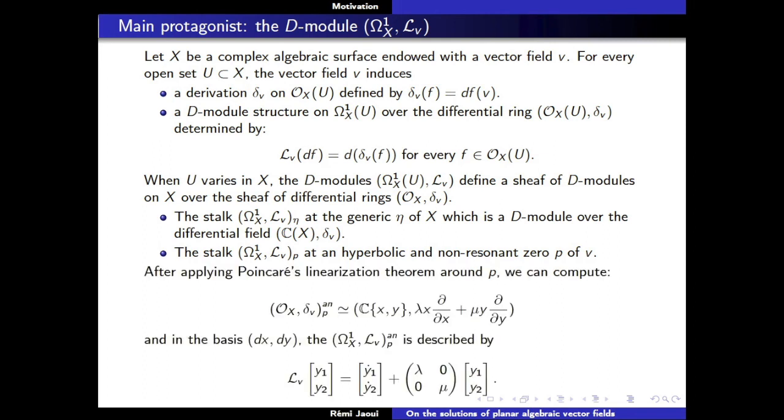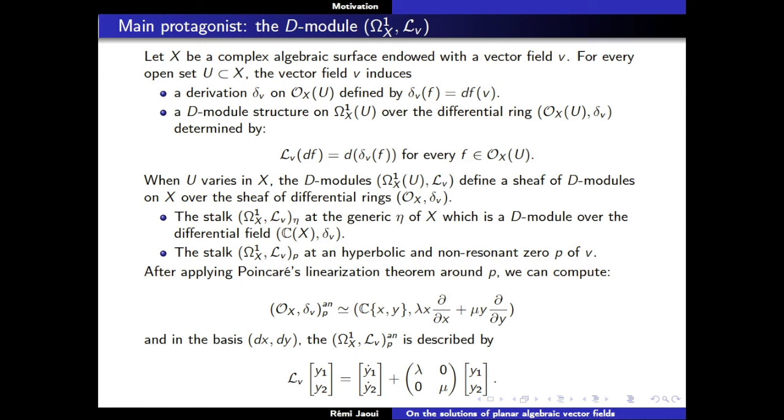And if you have such a zero of a vector field, it's known that in analytic coordinates, you can use the Poincaré linearization theorem to make the vector field equal to its linear part. Of course, you cannot do that in algebraic coordinates, but you can do that in analytic coordinates. So it's quite easy to compute, not in this one, but in the analytification, because the vector field becomes linear.